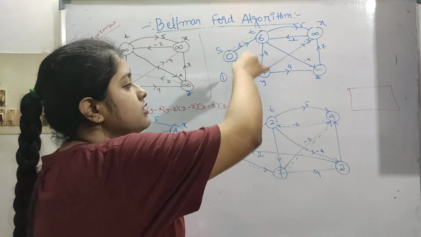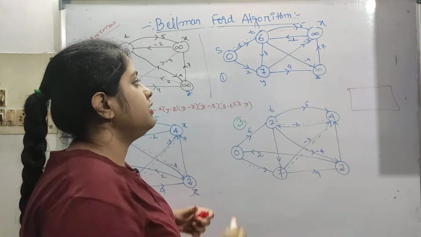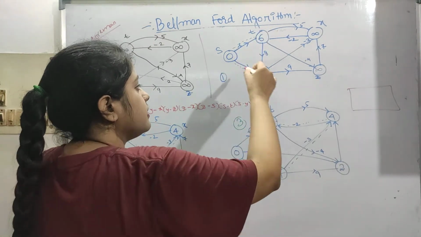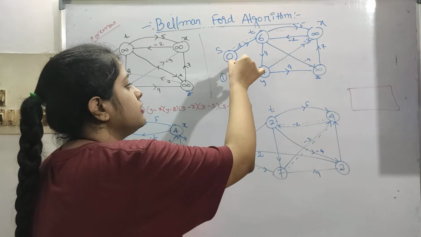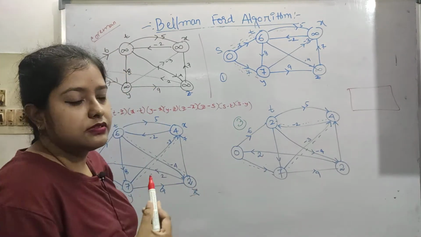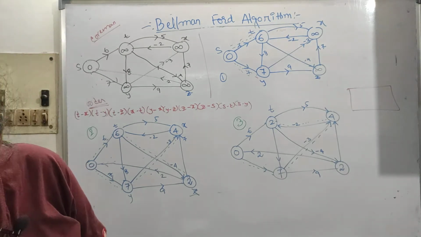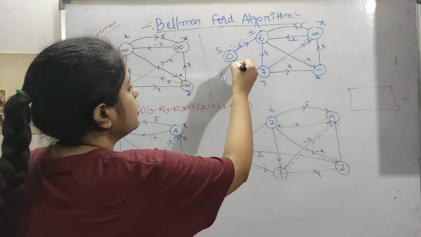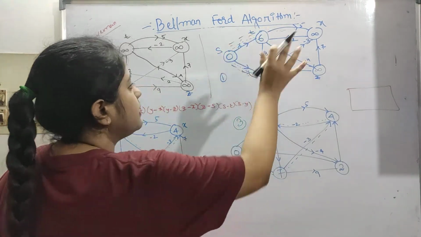Previously it was infinity, now it is 6 and 7 respectively. So these two paths are taken. We have done this with green. I don't know if green is visible. Let me take black, like this. Okay, so these two paths are taken first.